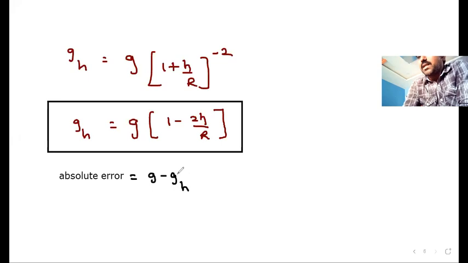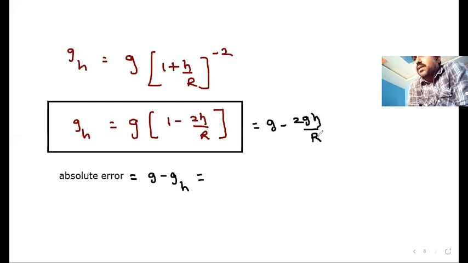Then to calculate G minus GH, here you can write G minus 2GH by R, multiplying G with both terms. Now G minus GH is nothing but 2GH by R only. That is absolute error.